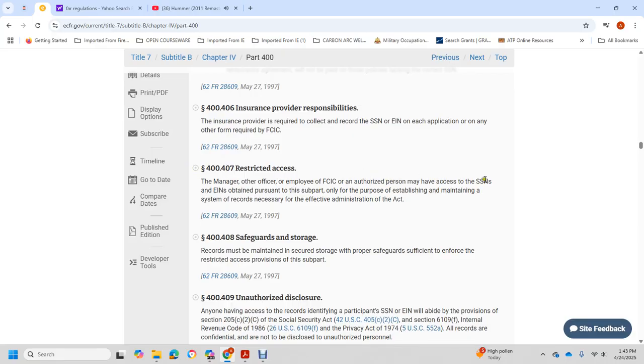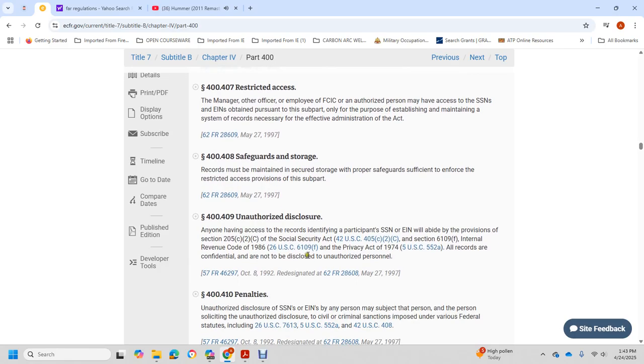Authorized persons may access the SSN and employee identification number obtained pursuant to this subpart only for the purpose of establishing and maintaining a system of records necessary for effective administrative action. 400.408 Standard storage. Records must be maintained in secure storage, with proper safeguards sufficient to enforce the restricted access provision.